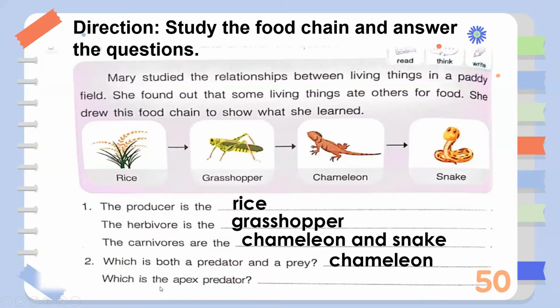Now, which is the apex predator? Which is on top of the food chain? It is obviously the snake. Very good.